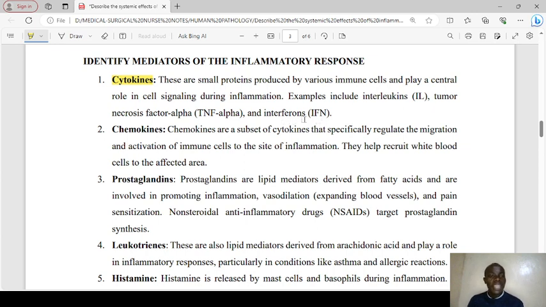Number two, we have chemokines. These are a subset of cytokines that specifically regulate the migration and activation of immune cells to the site of inflammation. They help recruit white blood cells to the affected area. Prostaglandins is the third group, and they are lipid mediators derived from fatty acids and are involved in promoting inflammation, vasodilation, and pain sensitization. NSAIDs normally target prostaglandin synthesis when they are aiming to relieve pain.